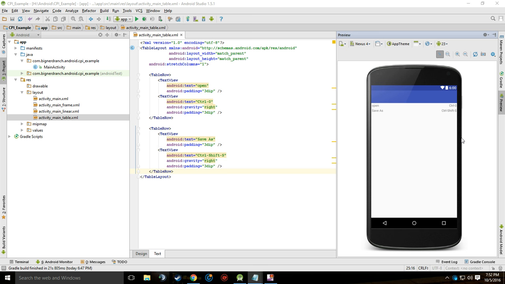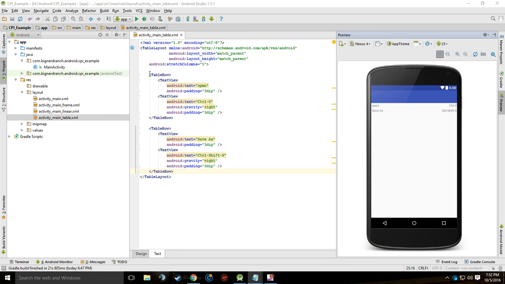So a table will have as many columns as the row with the most cells. You can leave cells empty, and also cells can span multiple columns, but cells cannot span multiple rows. So if I had 3 columns here, I could have this cell span the width of 2, but I can't have it span the width of 2 rows. I can have it span the width of 2 columns, but not 2 rows.